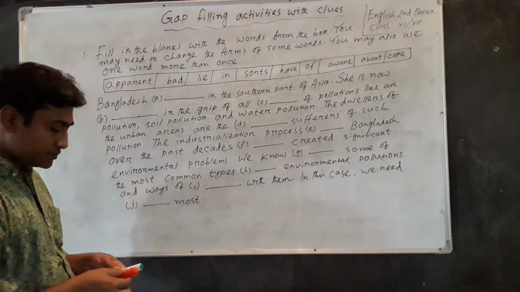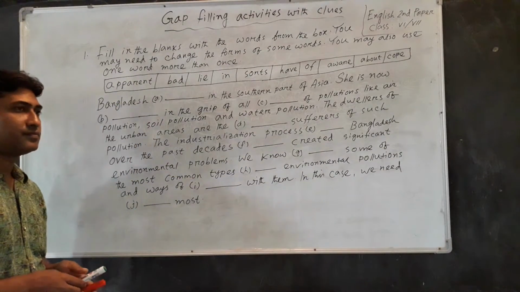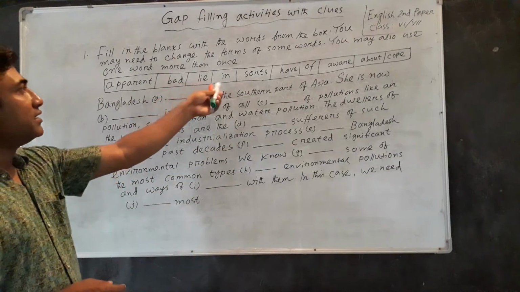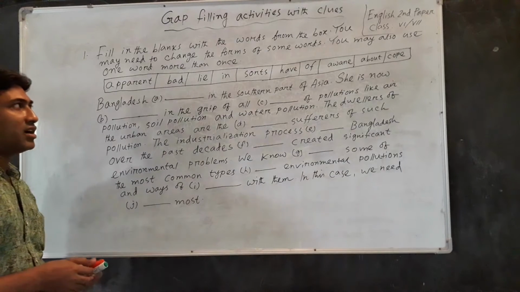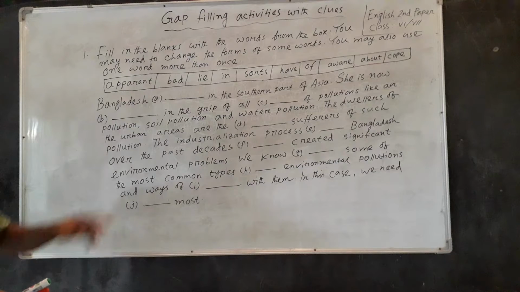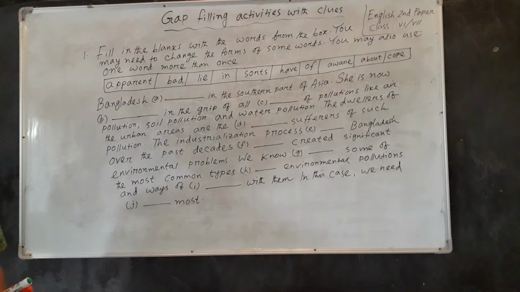In the box, the first word is apparent, and then bad, lie, ill, etc. you will find. What is the meaning of the word apparent?